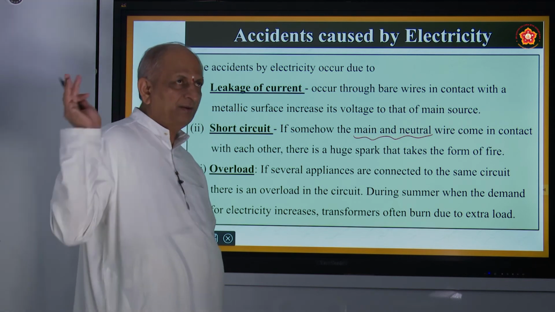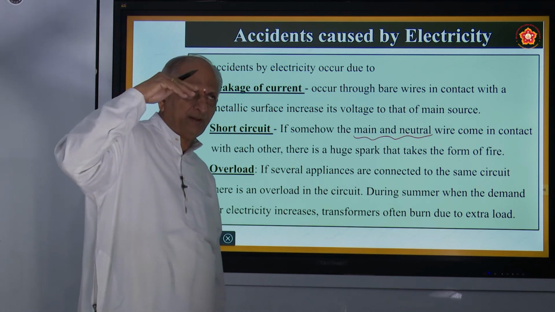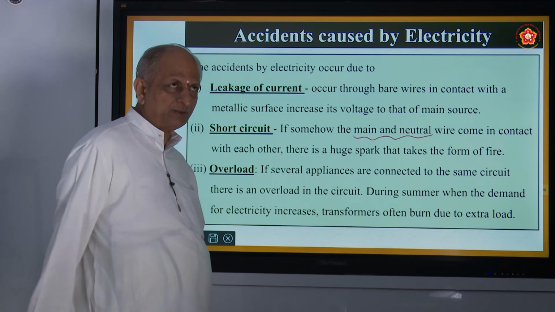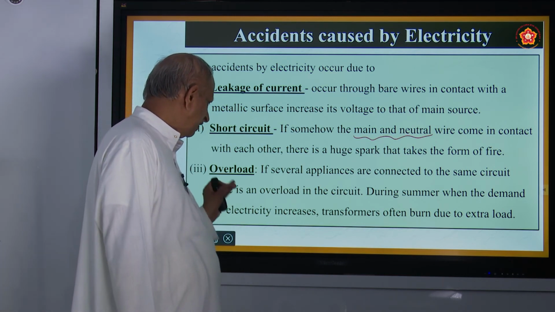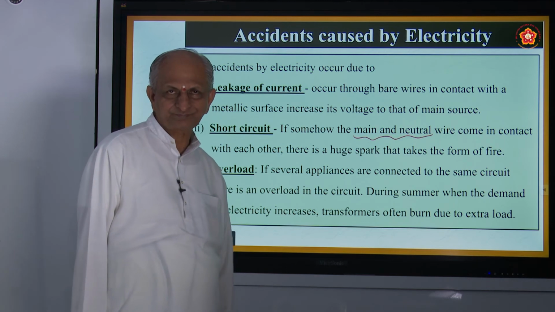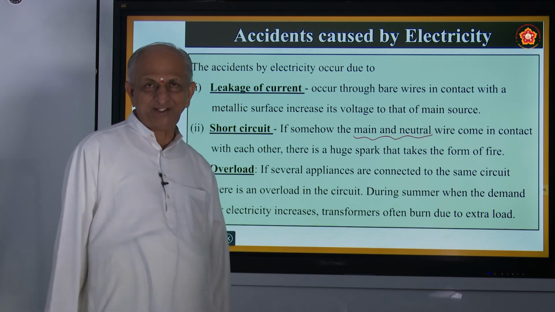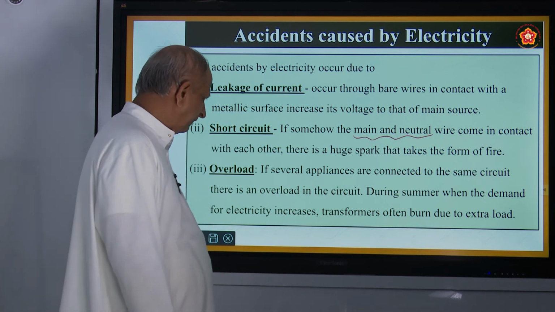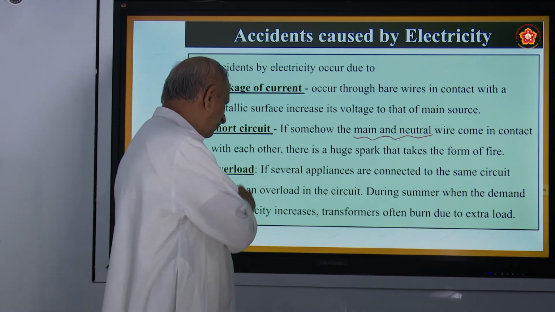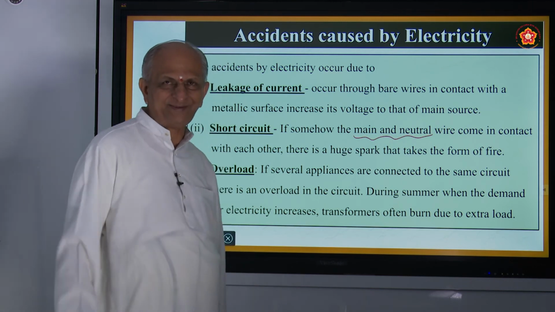If the load on the distribution becomes more, then what happens? There will be what is called overload. In some functions and all, there will be a lot of energy being used in different parts. That is what is called overload, more than the capacity.